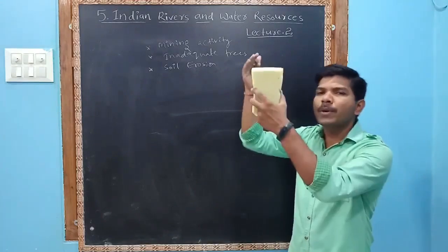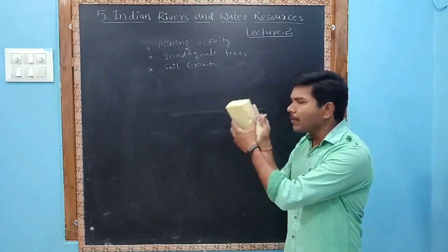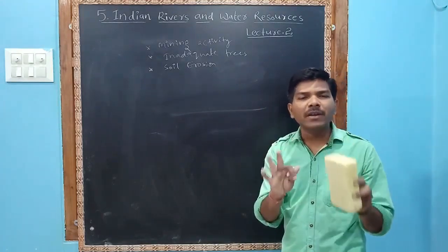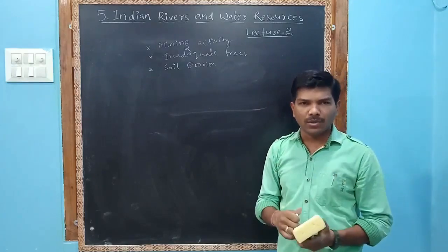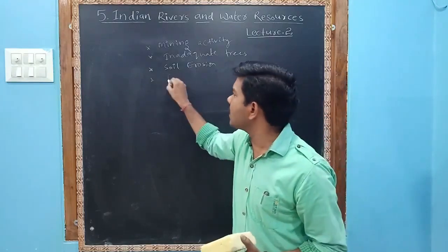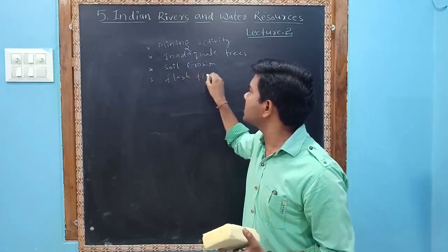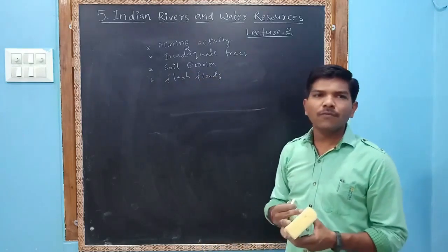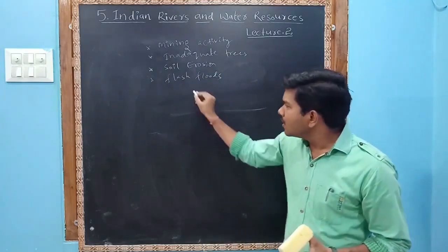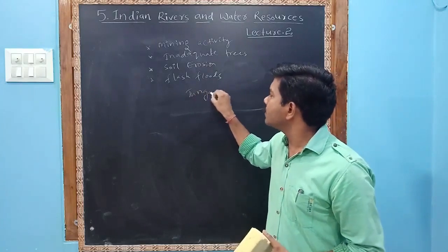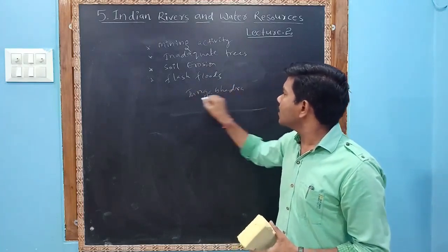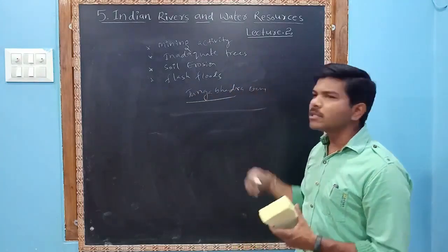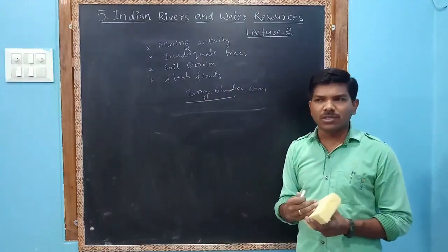Whenever proper trees and proper grass are there, they can prevent the wind and prevent soil erosion. Soil erosion also leads to flash floods. Then, Tungabhadra Dam. Tungabhadra Dam capacity: how much has it decreased?